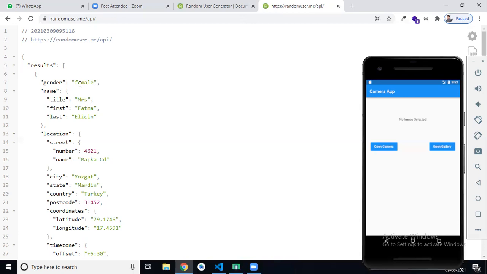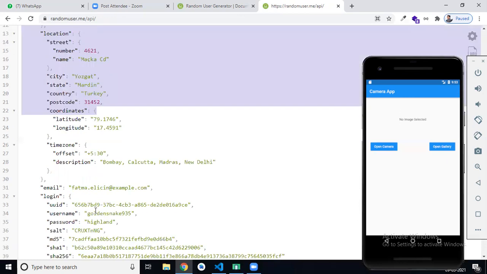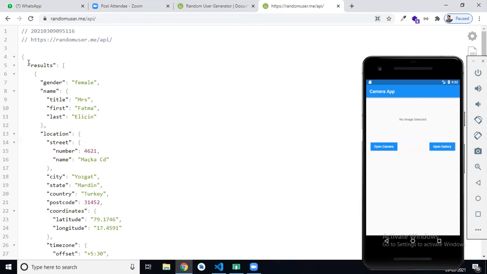JSON is a file format, Roshan. Okay, this is in JSON format. This is like a map, with key and value, key, value, key, value, right? Yes, similar to a map. We have used map in Dart, right? Yes.